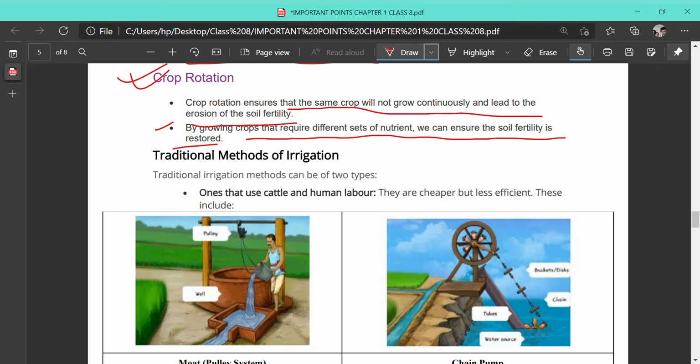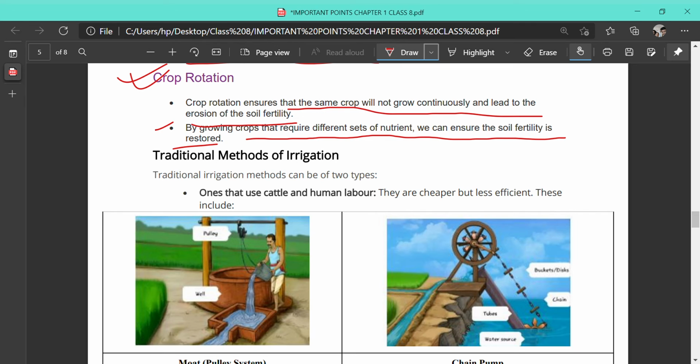Okay. So what are the four steps or the four processes by which the fertility of the soil can be increased? It is by adding manure, secondly by adding fertilizer, thirdly by keeping the land fallow, and fourth it is by crop rotation. Now we are going to the next process that is called irrigation.